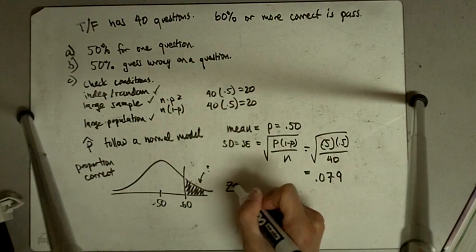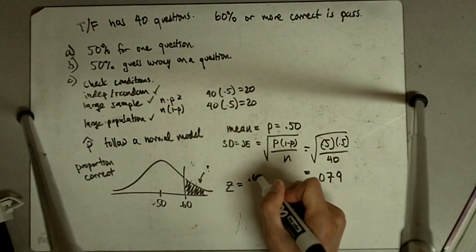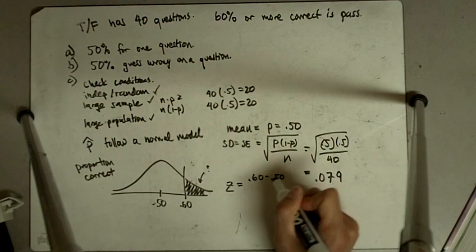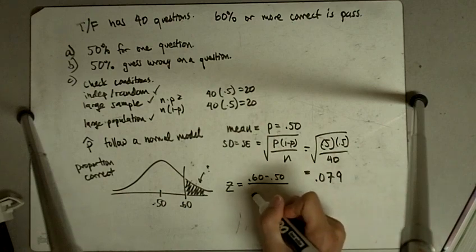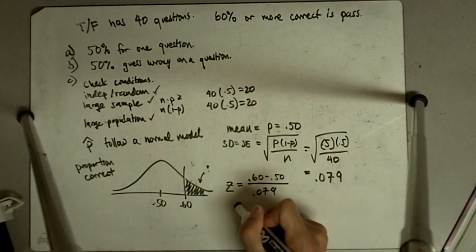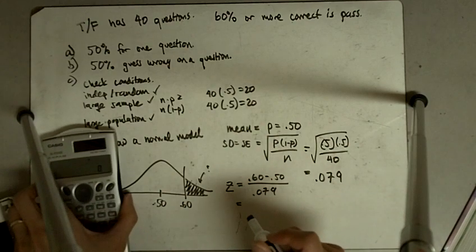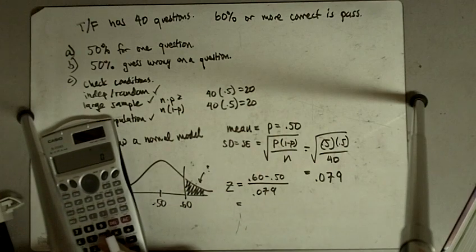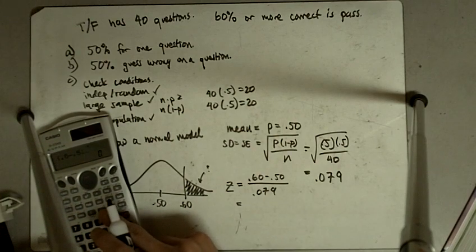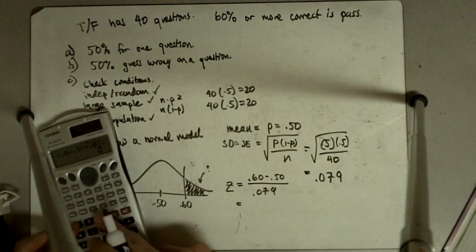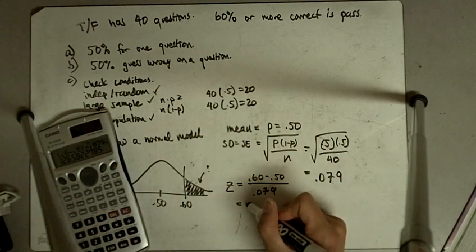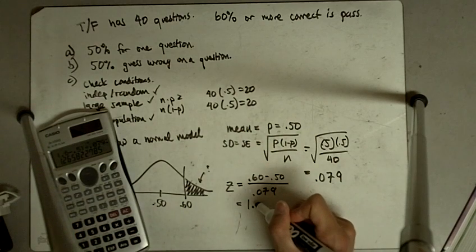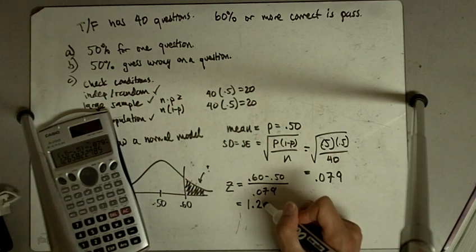So we get a z-score: 0.60 minus 0.50 divided by 0.079, which is basically 1.27.